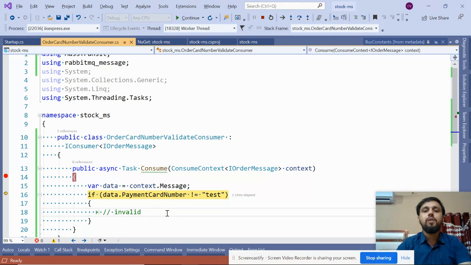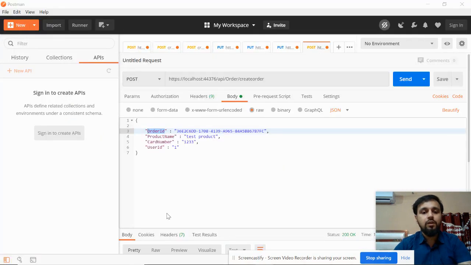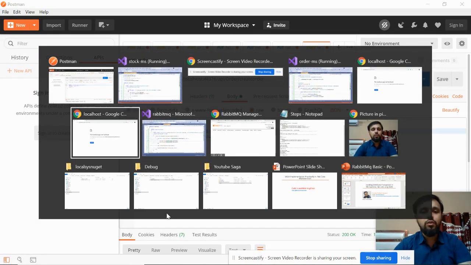So this is the basic or starting point, where in the first video we configured RabbitMQ locally on Windows. Now we have seen how we can pass the data from one microservice to another. Now we will add our Saga state machines here, and then we will achieve how to solve the distributed transaction problem. So this is it for the video, and let's continue in the second video.